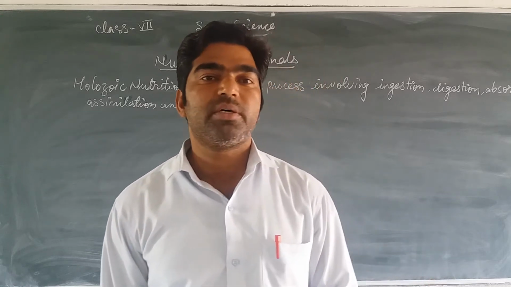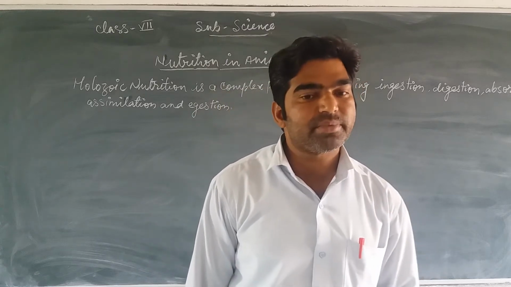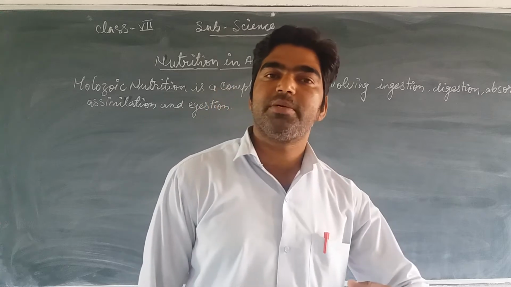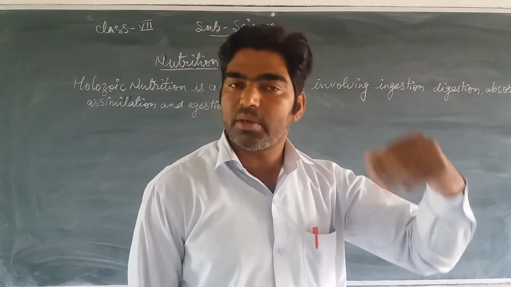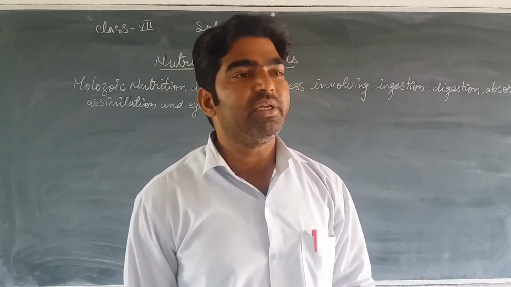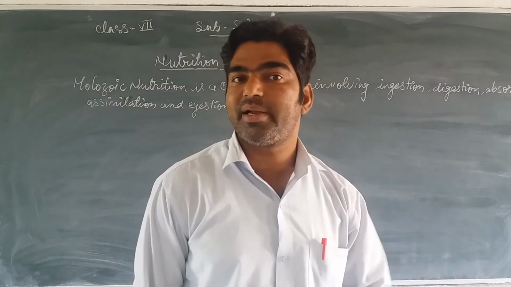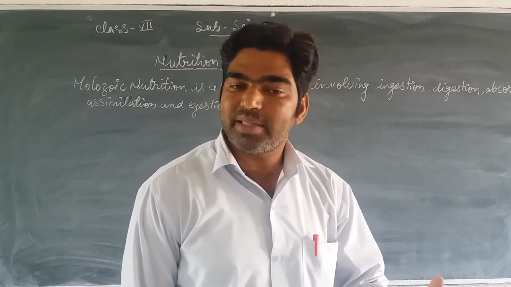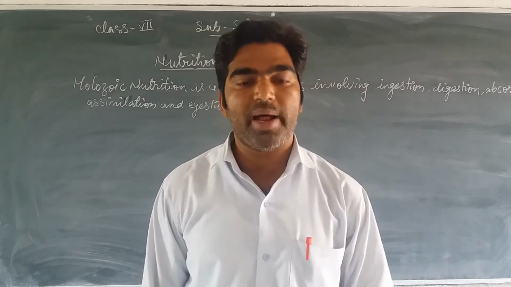Autotrophs means all the producers or green plants that can prepare their food by themselves. Heterotrophs means organisms that depend on the autotrophs for their food need. They cannot prepare their food by themselves, so they depend on others, means on the plants.